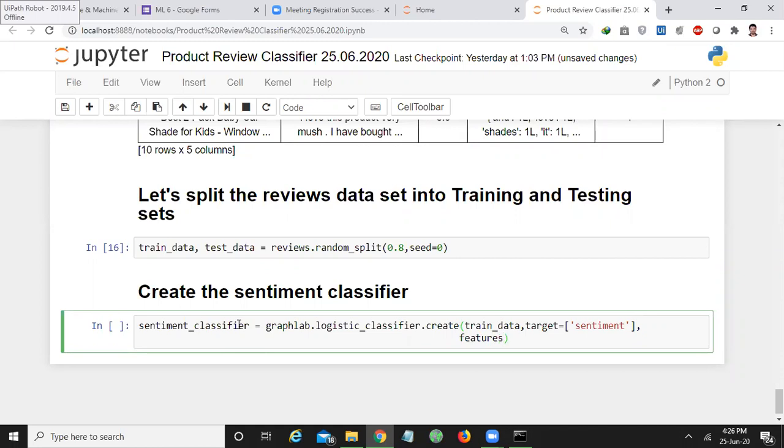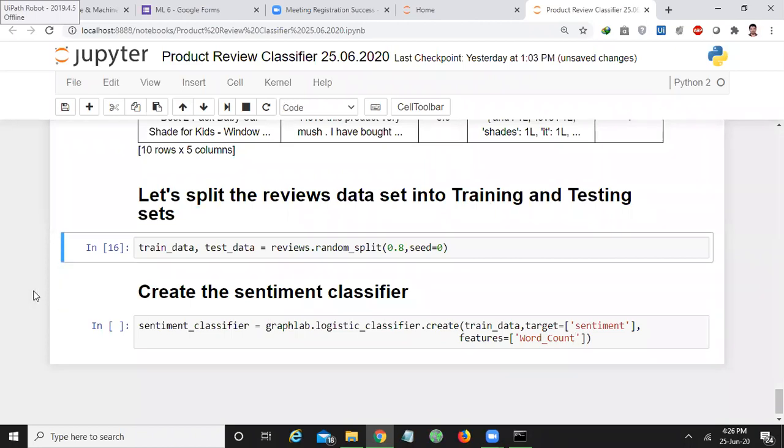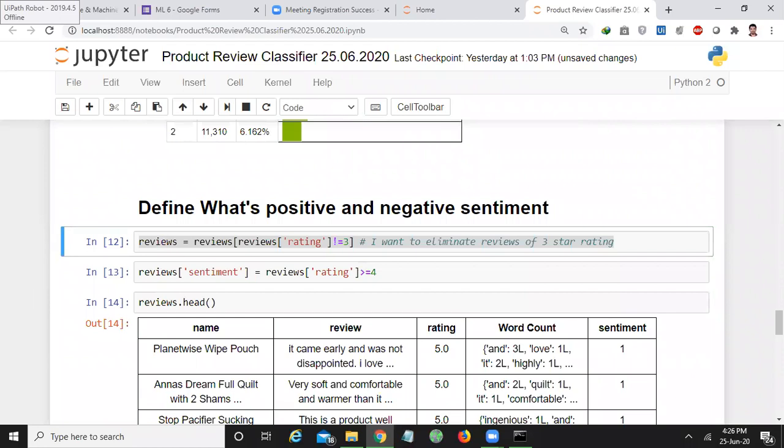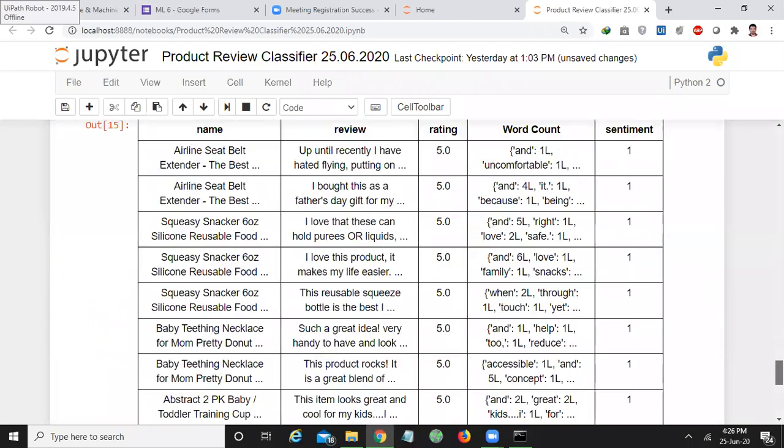Features is equal to word count vector. Okay. Word count vector as the features.